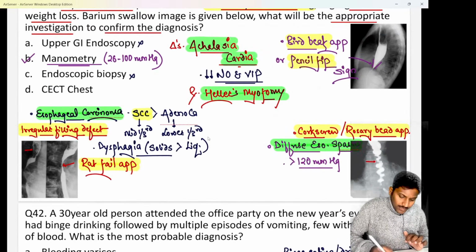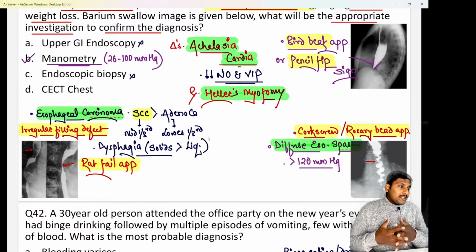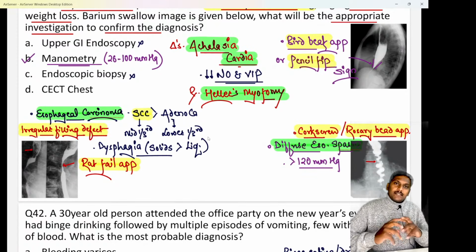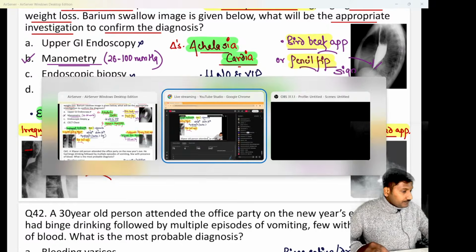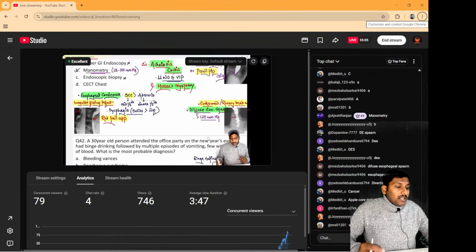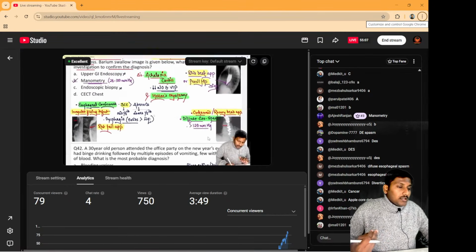In achalasia cardia, there is more dysphagia for liquids as compared to solids. Hopefully clear? Chalo. No issues with this, anybody? Done with this? So do remember, if I talk about a smooth or a regular filling defect on barium swallow, it is a classical case of a benign esophageal tumor called esophageal leiomyoma.